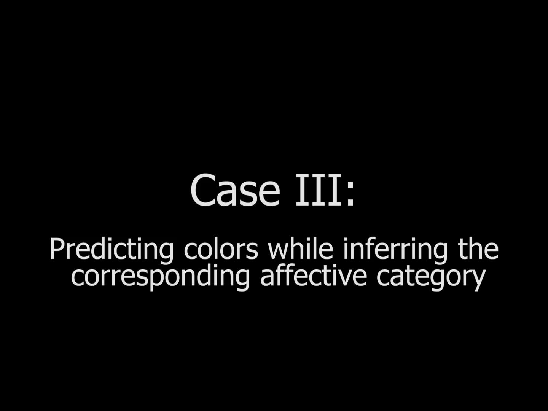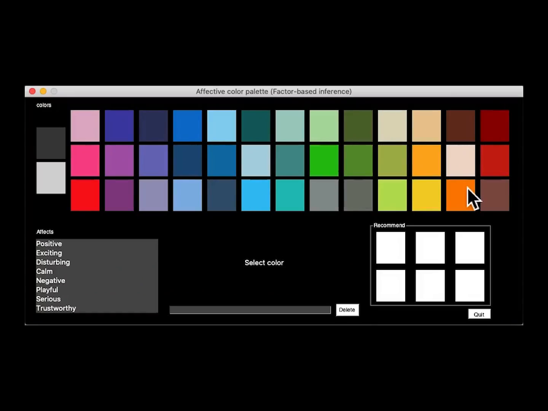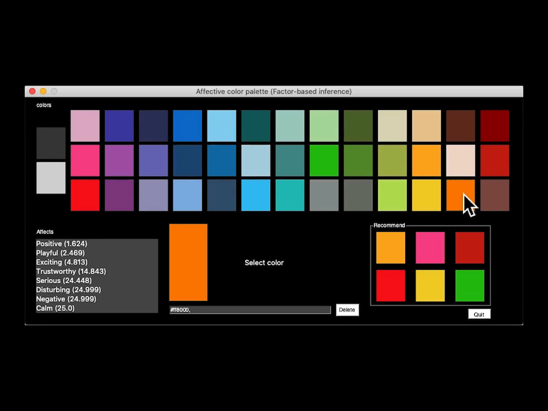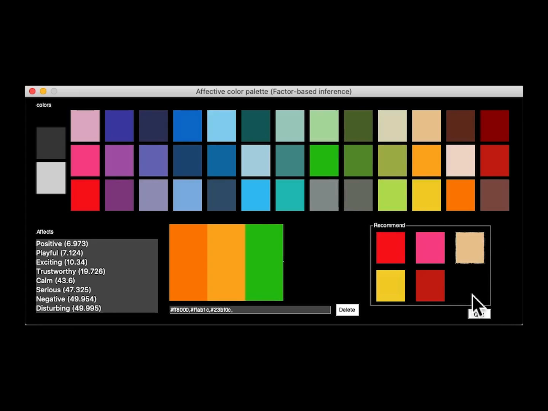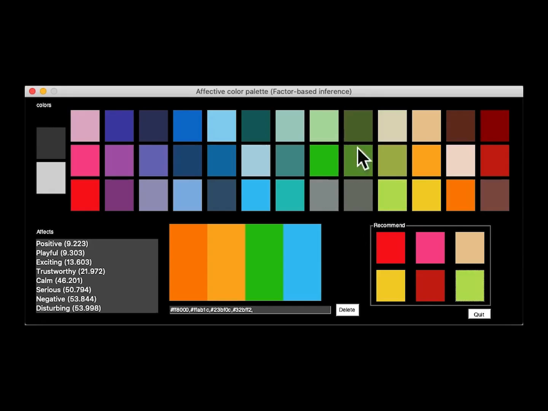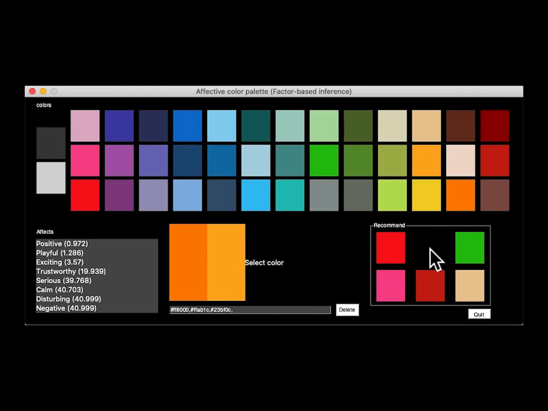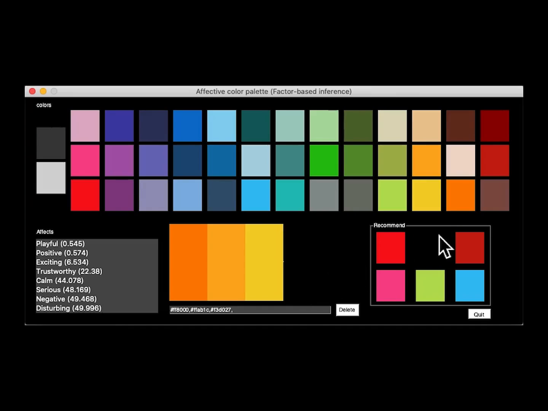Predicting colors while inferring the corresponding affective category. We can also employ the tensor-based approach to infer the corresponding affective category from the preliminary selection of color samples. By taking initially selected color samples, our system tries to guess the corresponding affective type. By collecting vivid colors to compose the color palette, the system presumes that it is best matched with the affective category positive. If we change some of the color samples, the system changed the decision to playful.